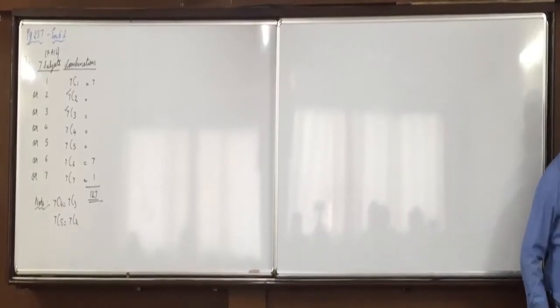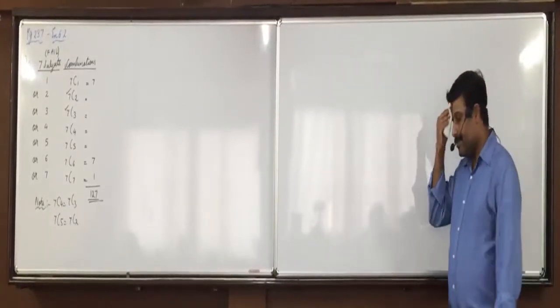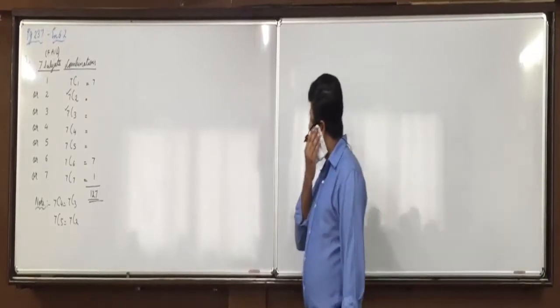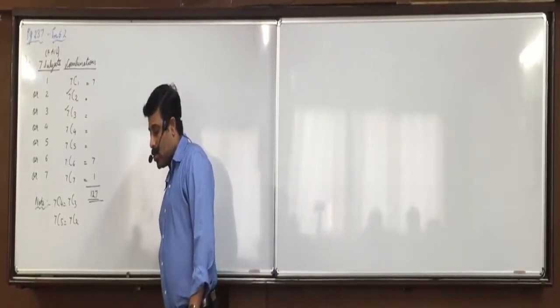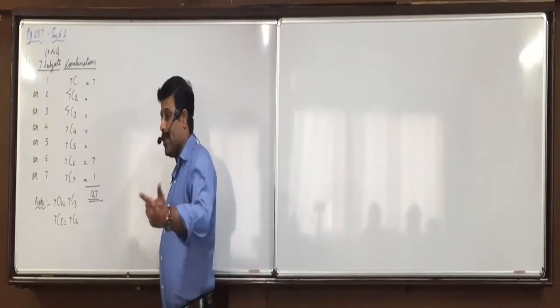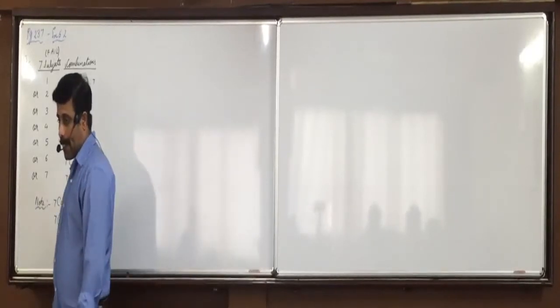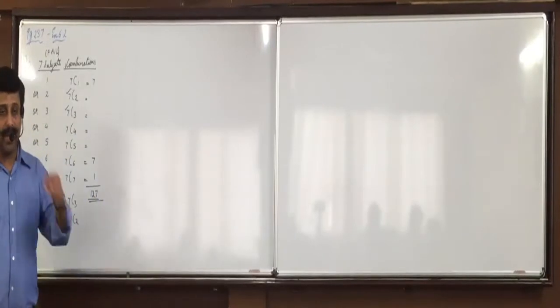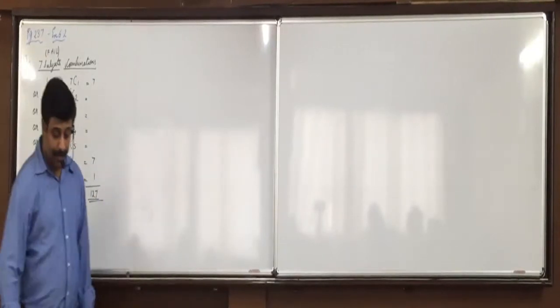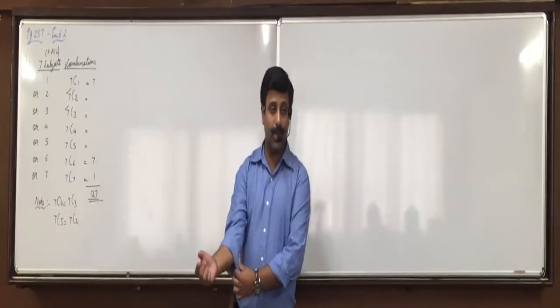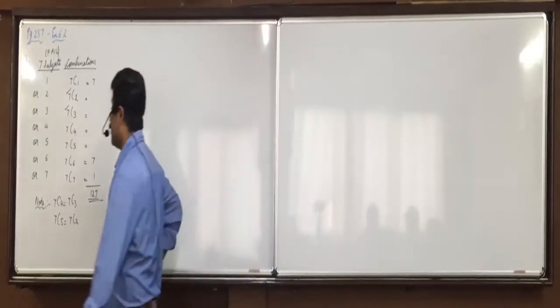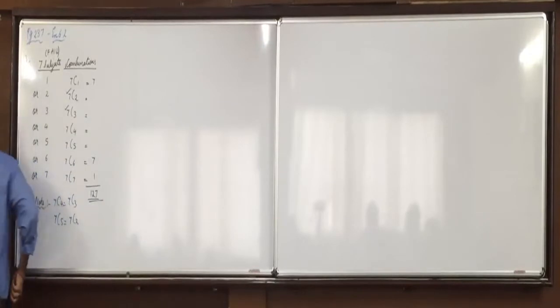Now, the total number of ways in which a student can fail is shown below. Completed. 2 workings you have to show.